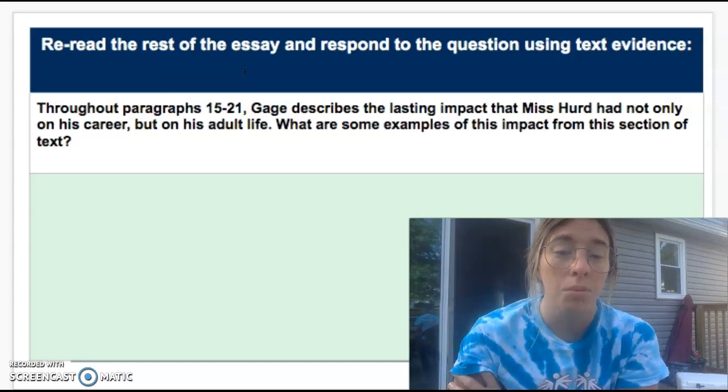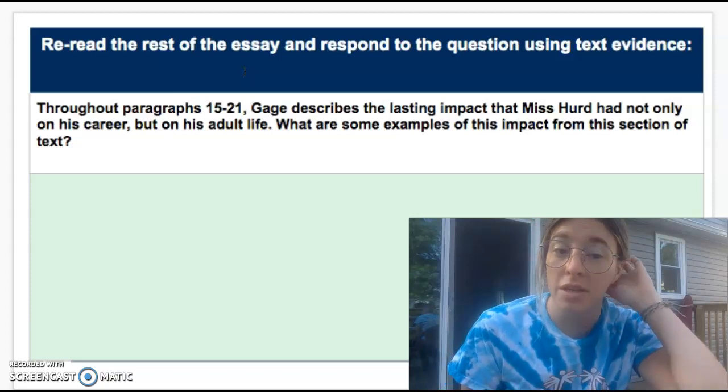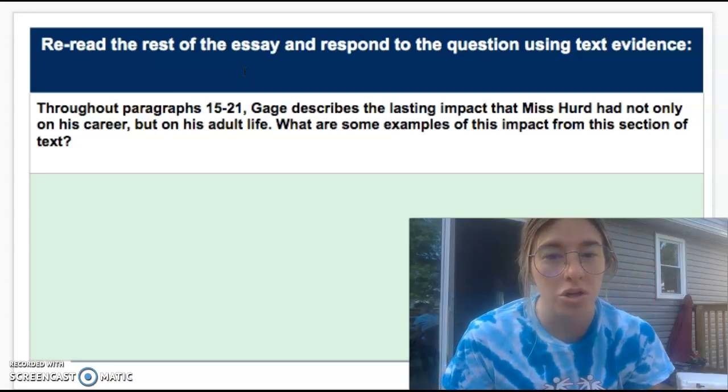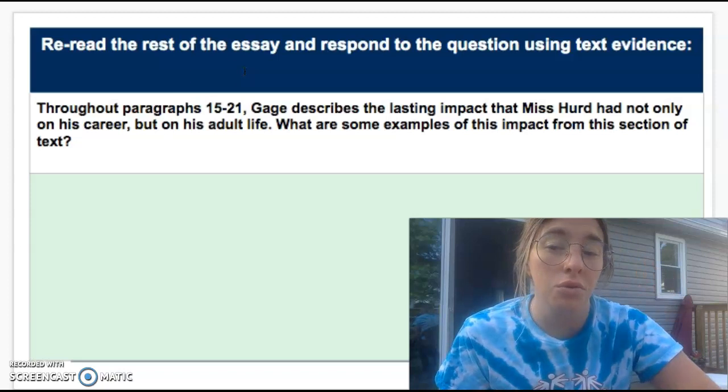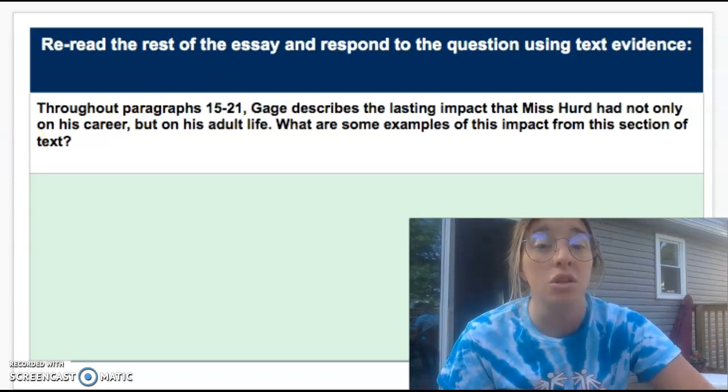on his career, but on his adult life. What are some examples of this impact from this section of the text? Again, simple question. Just make sure that you include text evidence. If you cannot find the text evidence, then you need to realize that you need a better claim.